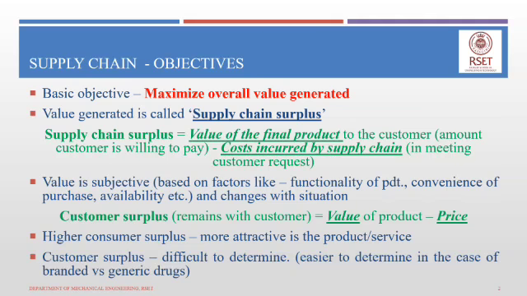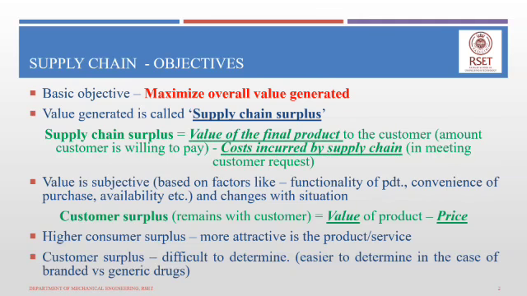So the fundamental objective of a supply chain is to maximize the overall value generated. And the value generated in a supply chain, we term it as supply chain surplus. Now, the supply chain surplus is a value that can be quantified, and it is quantified as the difference between the value of the final product to the consumer or the customer who is placing the order, minus the cost incurred by the supply chain in meeting that particular consumer's or customer's request.